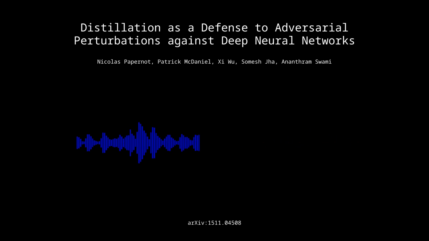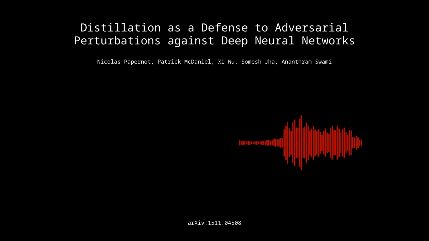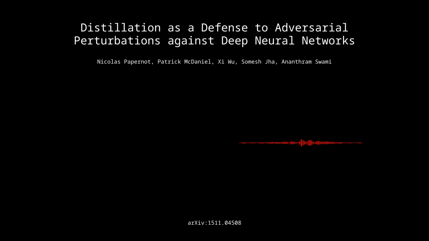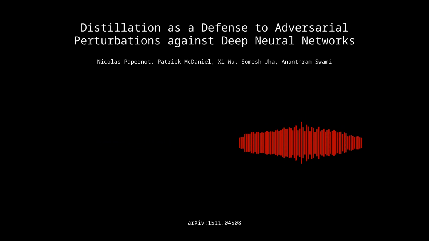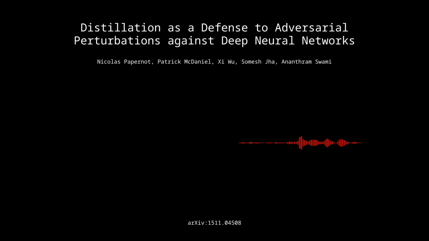Makes sense. Okay, so how does defensive distillation actually change the network's behavior? Right, so let's dig into that. The paper analyzes the impact of defensive distillation on two main things. Okay. One is network training, and the other is model sensitivity. Okay, so how does it affect network training? So during training, the use of those soft labels that we talked about leads to a different optimization problem compared to traditional training where you're using hard labels. Right, so instead of just saying this image is a cat, we're giving the network a probability distribution over all the possible classes. Exactly.